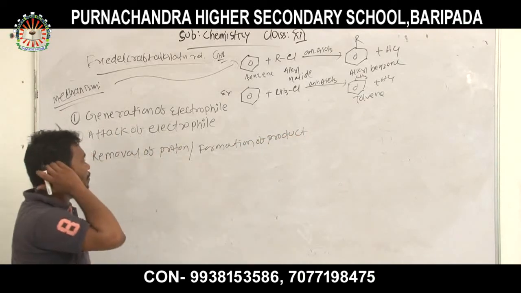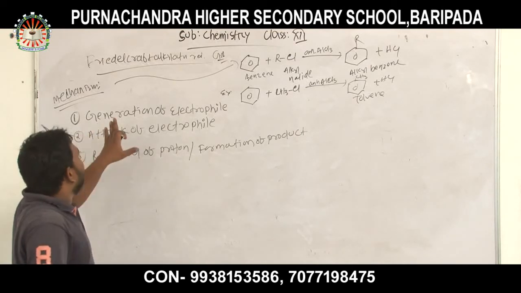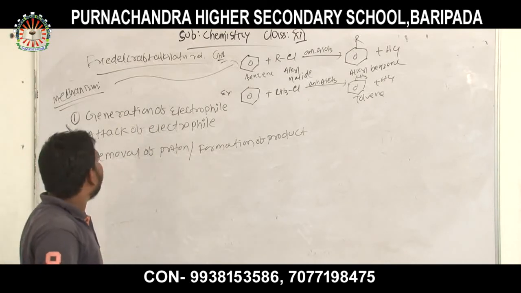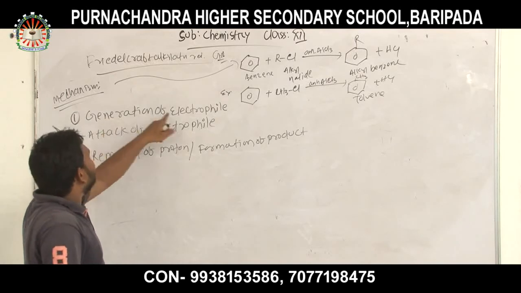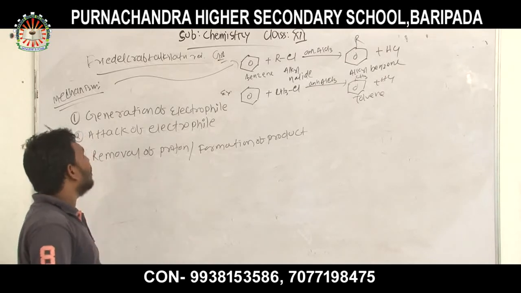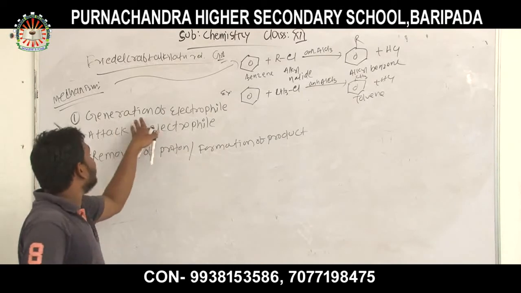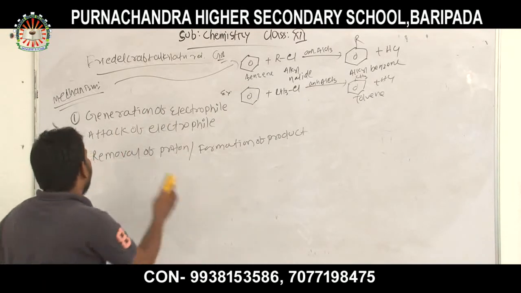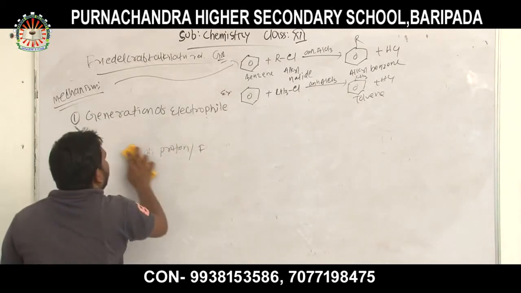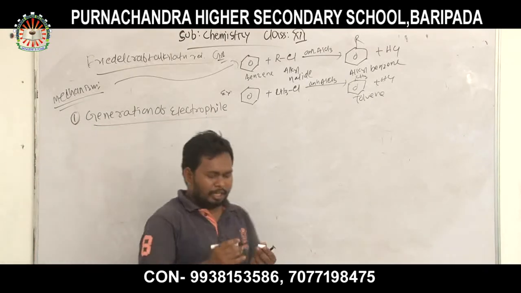Again I told you that the electrophilic substitution reaction has 3 steps. One is generation of electrophile, second one is attack of electrophile, third one is removal of proton or formation of product. Then we proceed to the first step, generation of electrophile, by taking the general reaction of Friedel-Crafts alkylation reaction. First we have to know what is electrophile.